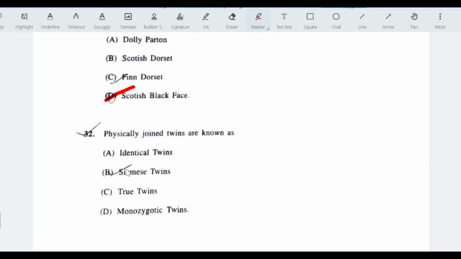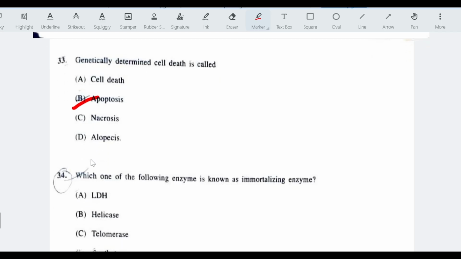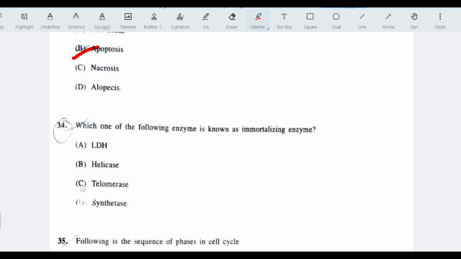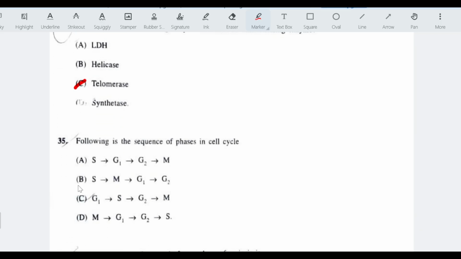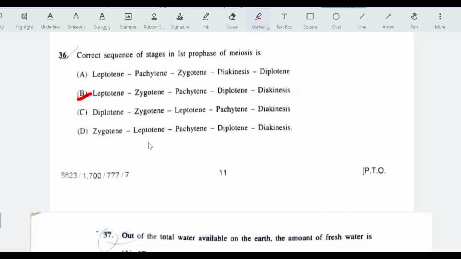Next question, physically joined twins are known as Siamese twins. Next question, genetically determined cell death is called apoptosis. Thirty-fourth question, which one of the following enzymes is known as immortalizing enzyme? The answer is telomerase. Following is the sequence of phases in cell cycle: G1, then S phase, G2 phase, M phase. Correct sequence of stages in first prophase of meiosis is leptotene, zygotene, pachytene, diplotene, diakinesis.